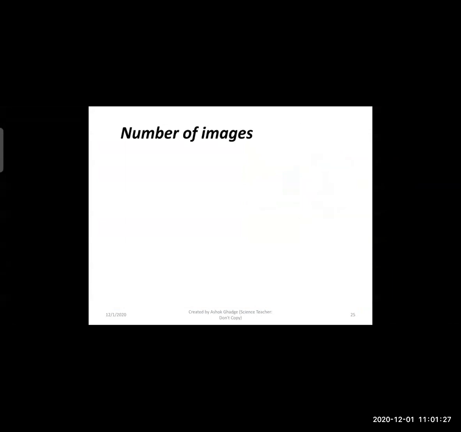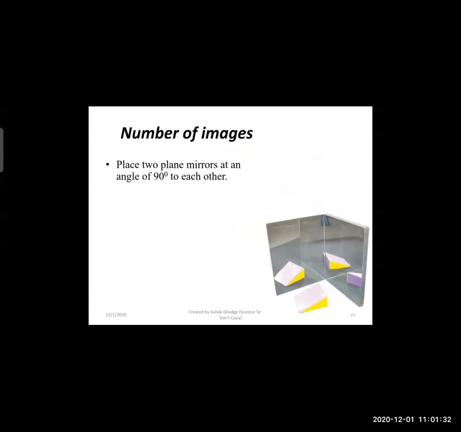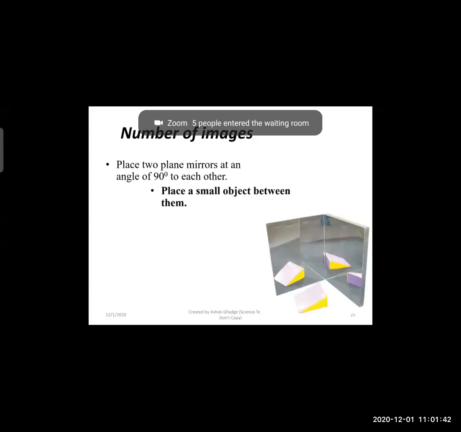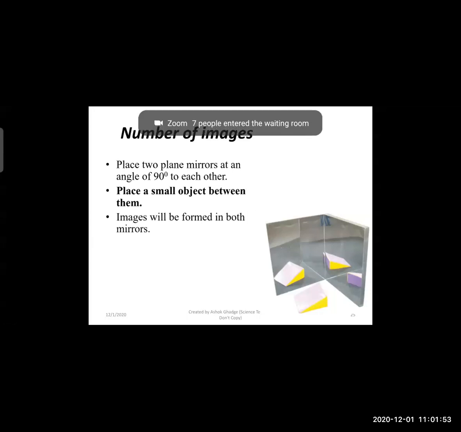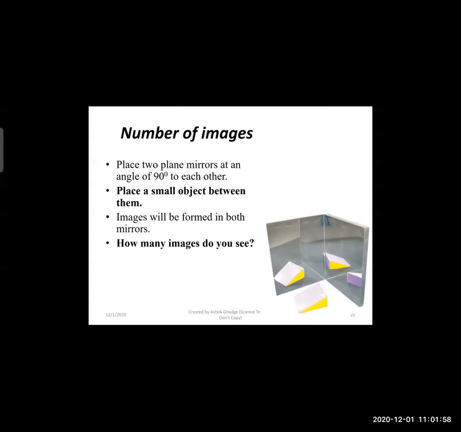Now we are moving to the next topic, that is, the number of images and the angle between the mirrors. So we are doing a small activity: place two plane mirrors at 90 degrees to each other. If we place a small object in front of both mirrors, which are kept at an angle of 90 degrees, images will be formed in both mirrors. So we have to find out how many images we can see in those two mirrors.